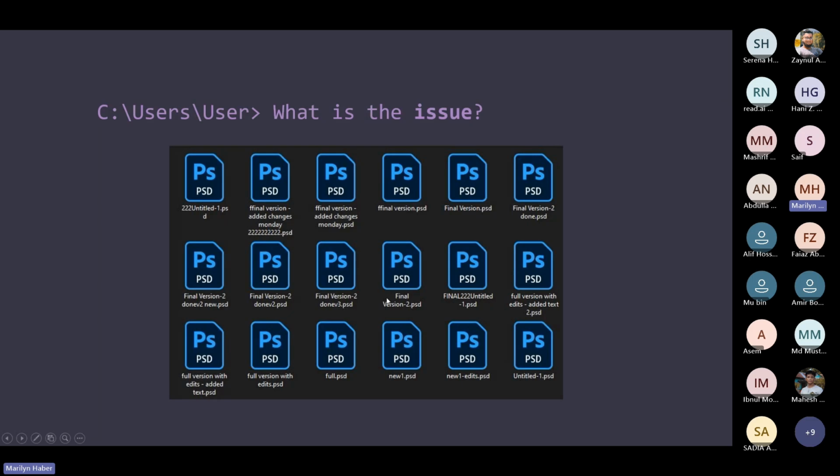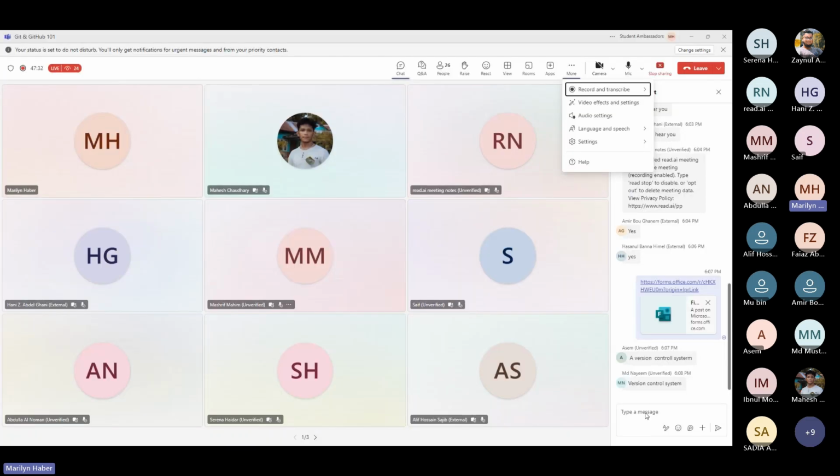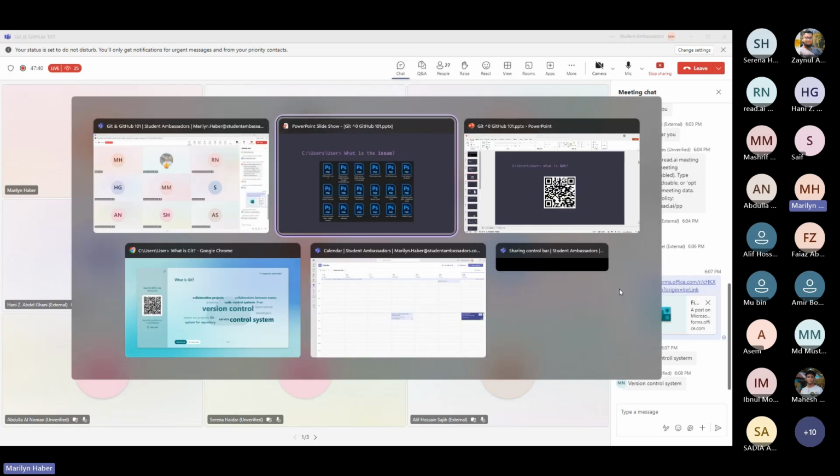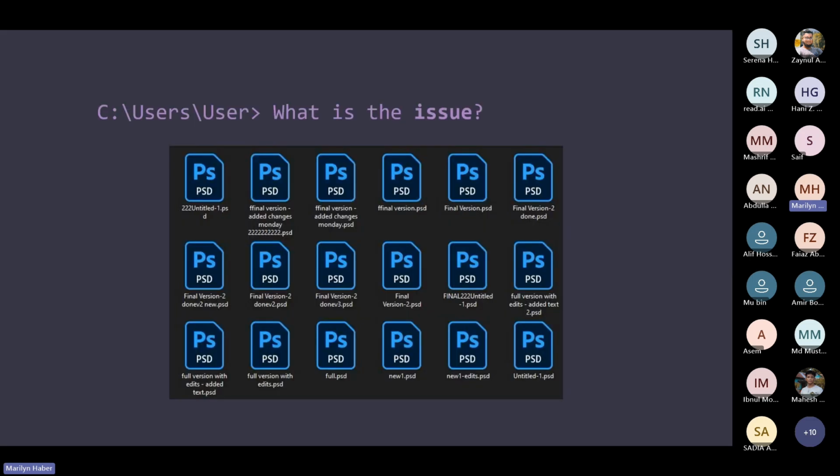And I believe we all can actually relate to this issue that you all face when you have a project that you have to submit and we have to keep doing changes on it. We find ourselves always naming the file as final version. Like I think all of you have gone through this, correct? Final. I'm waiting for your reaction. Okay, amazing. So this is something that we always face, not only as a developer, but as someone working on a project that you are looking forward to finalize in order to send it or submit it.